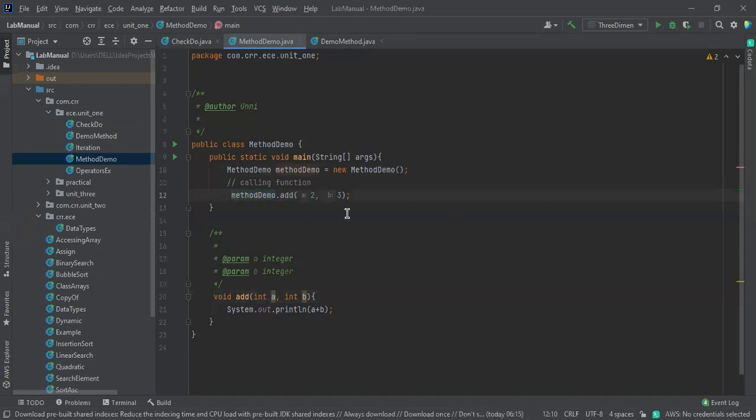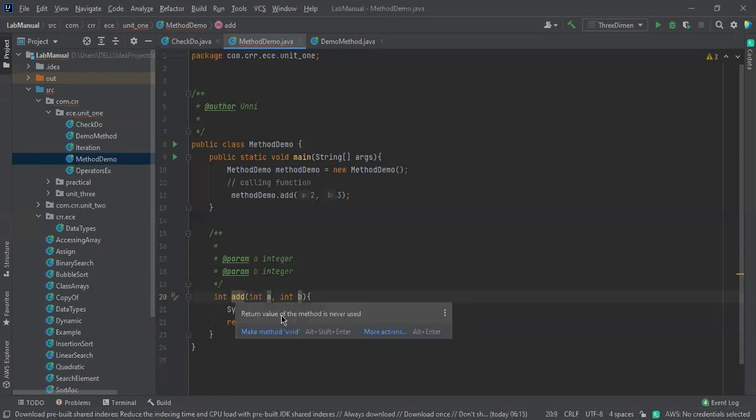This is all about a method. So the method consists of a return type. Next I'm going to tell you about the return type. Here, inside the brackets, I'm going to take a, b. I didn't explain this one in the last class. Please concentrate on this topic. If there is any return statement, we need to mention a return statement like this. Okay, so it has been done.